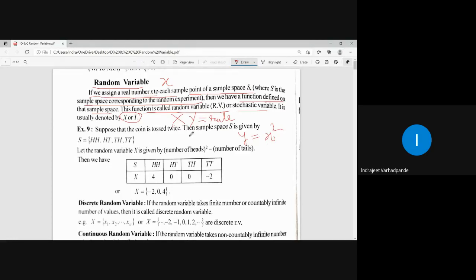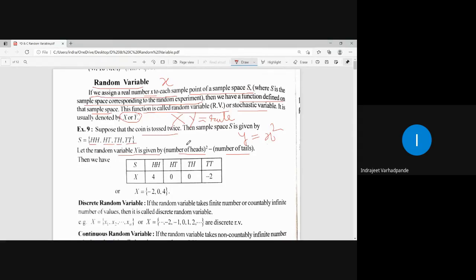How is that function defined? For example, we take any set. Suppose a coin is tossed twice. This is a very familiar example. The possible outcomes are HH, HT, TH and TT. If I define a random variable x by the formula number of heads square minus number of tails, then for each sample point I apply this formula, and I will get the corresponding value of the random variable.